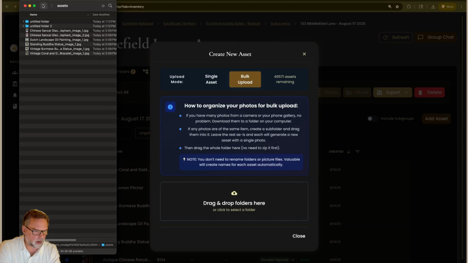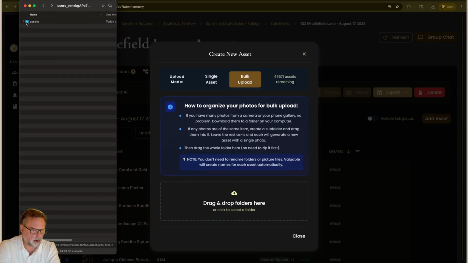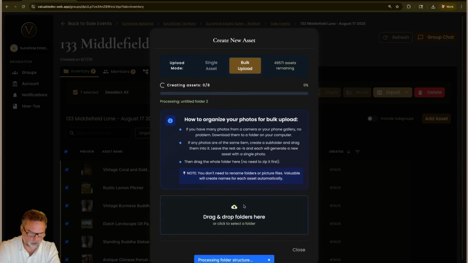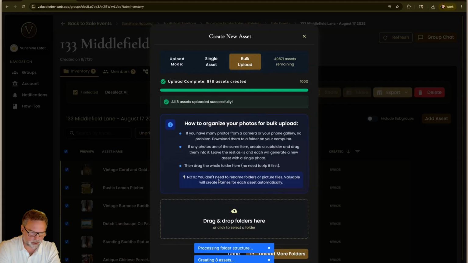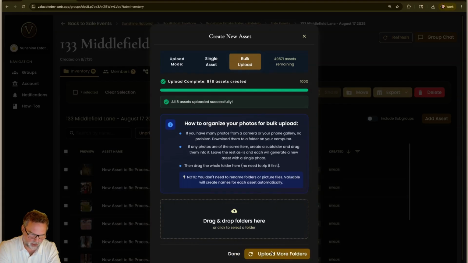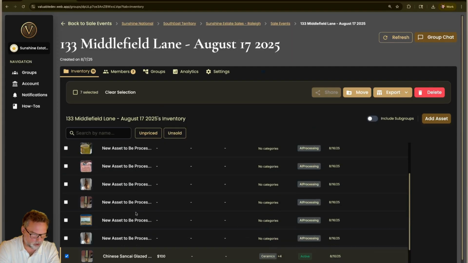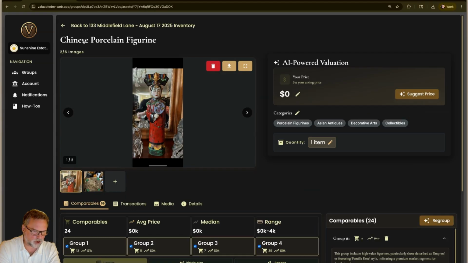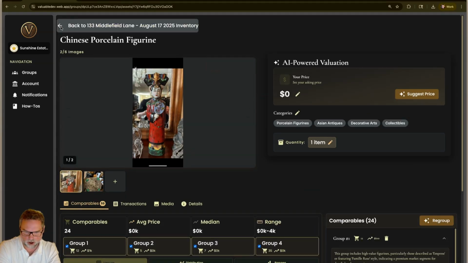So then we go back out, and notice I'm not naming these folders. The pictures can be named whatever you like. If you've added these pictures from a camera and the camera has named them something odd, you don't have to rename them because the AI will name everything properly based on its analysis of the photographs. So you just take that asset folder, the whole thing, and it'll start processing all of them, and it's created 8 assets. So now you have them all being processed, and sure enough, Chinese porcelain figure, and it's all ready to go. You could have literally hundreds of photos.